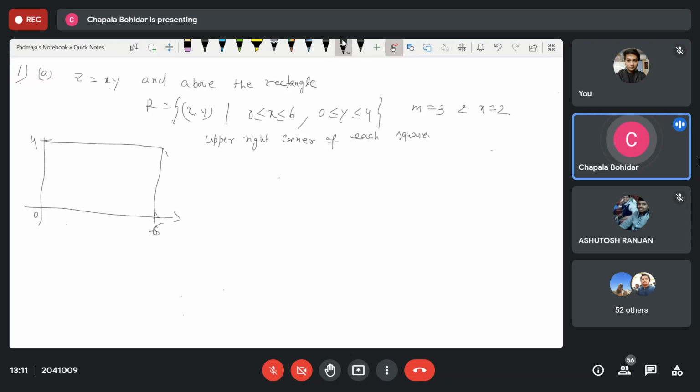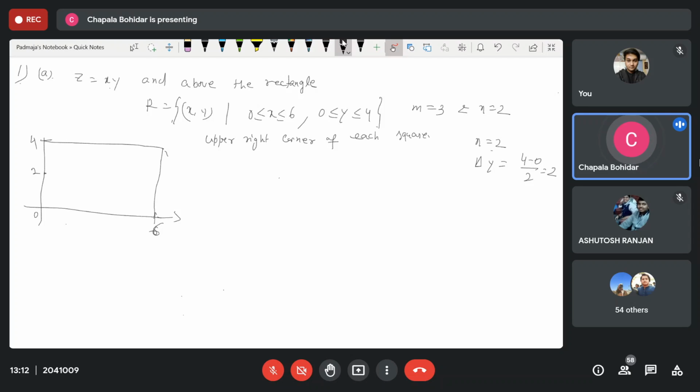The value of n is equal to 2, from the y-axis, so del y is equal to 2. The number of divisions is 2.